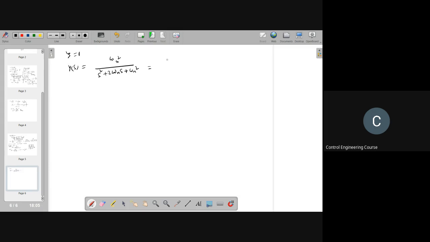Then we can write this one as omega n square by (s plus omega n) whole square, which is equal to omega n square e to the power of minus omega n t. Right? So the response here, we don't have any oscillation. It will go like this. The response looks like this. This is t.